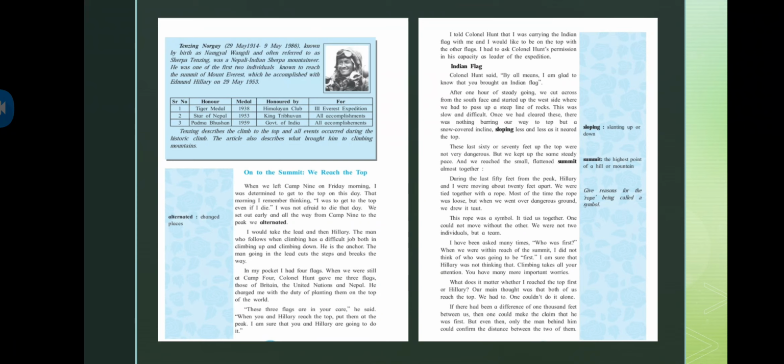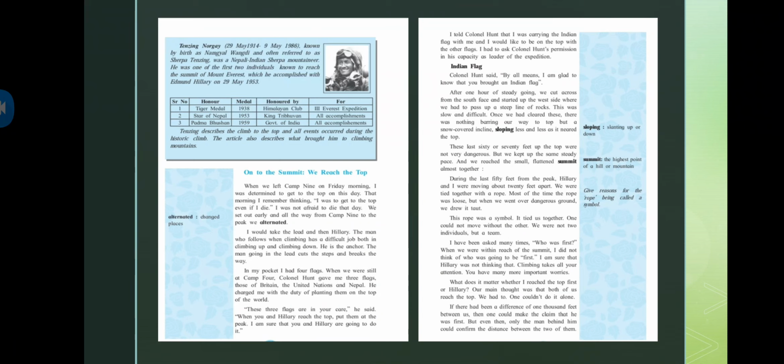So, Indian flag. Colonel Hunt said, by all means, I am glad to know that you brought an Indian flag. So, he wasn't disappointed or angry with him, but instead he was happy. And what he said, I am glad, or like, I feel good to hear this, that you brought the Indian flag also.